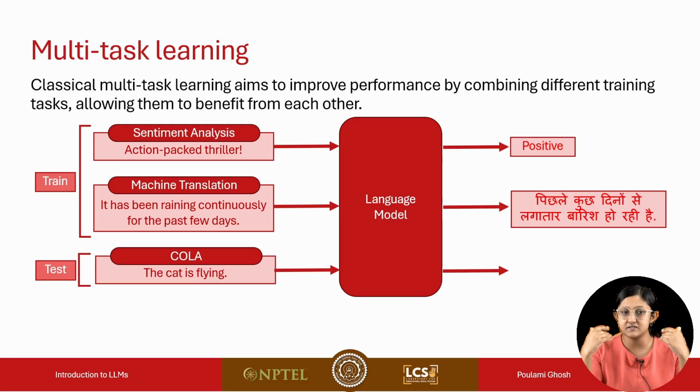Now, suddenly, during test time, say the language model encounters a new task which was not there during training, which is, for example, here, CoLA, the Corpus of Linguistic Acceptability. It's actually a task from the GLUE benchmark. Mainly the task is to classify whether the sentence that I'm supplying is a grammatical sentence or not. But to the language model, this is just a random example, and it has no idea what it is supposed to do with this example.